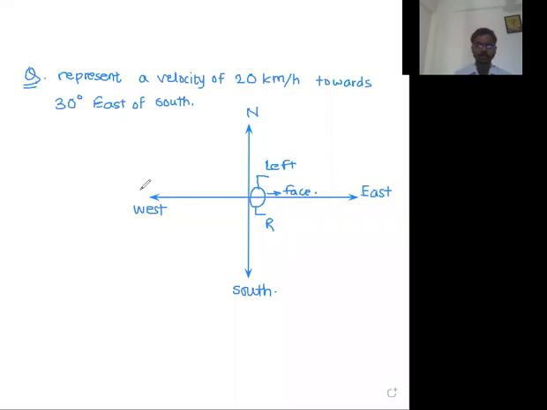Opposite to east, west direction is defined. Now let me check your understanding. If I draw something like this, and if I say this is the north direction, then tell me this direction will be east, west, north or south. Think for it.